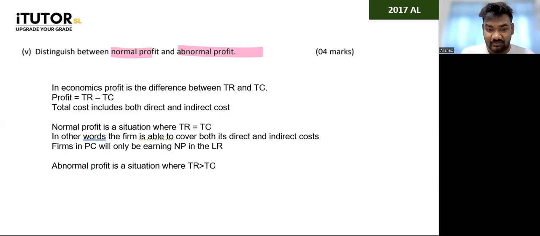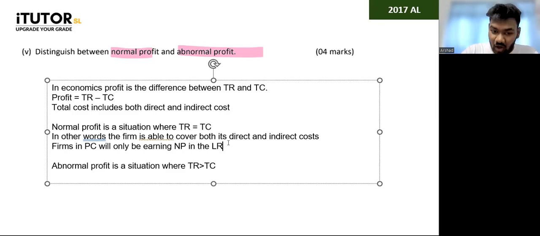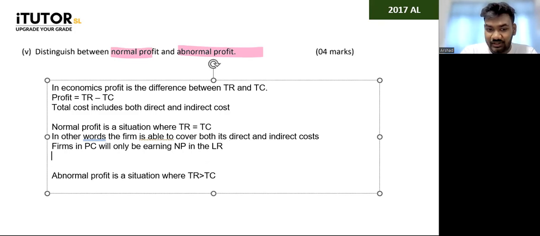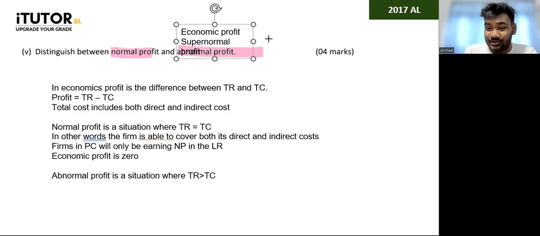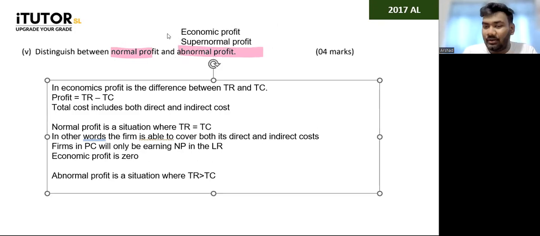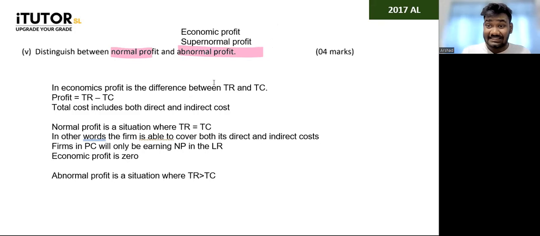Economic profit means supernormal profit. So this abnormal profit, guys, is supernormal profit. One more thing, normal profit is where your economic profit is 0. Abnormal profits can also be called economic profit, or supernormal profit. You can give in all of those names. So when the economic profit or supernormal profit is 0, we call it normal profit. I'm hoping that part is clear.